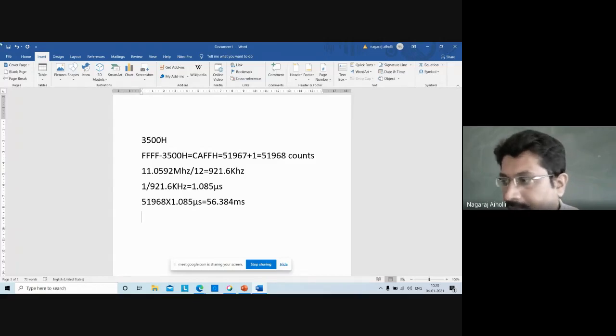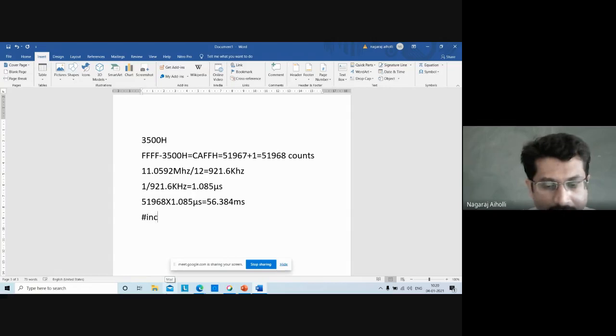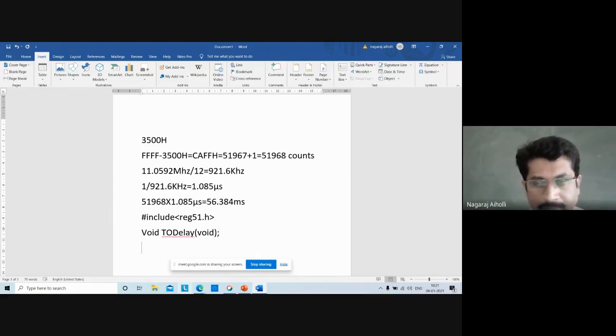Now let us write a program. A simple C program always starts with the header file #include reg51.h. Then we have to define the delay function here, because the timer is used to generate the time delay. Void T0delay. It does not return any value from the function, so it is defined as void. Then void main function.